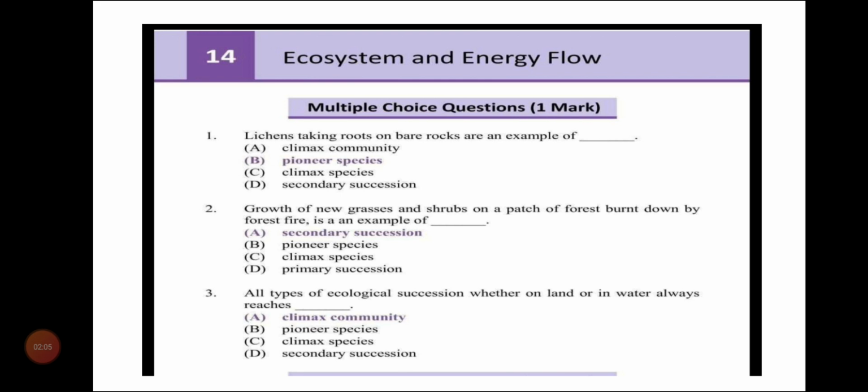Both of these successions are going to end at climax community. So the other options, pioneer species, climax species, secondary succession, are wrong. The answer for this question is climax community.